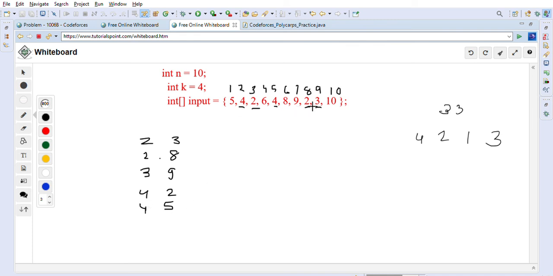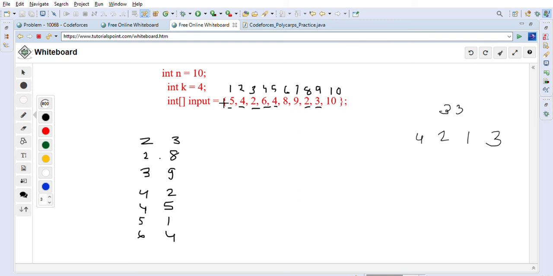So after this 5 1 will come. So 5 we are done. So after this 6 4 will come, so let's go ahead and take a 6 4. So 6 we are done, right?